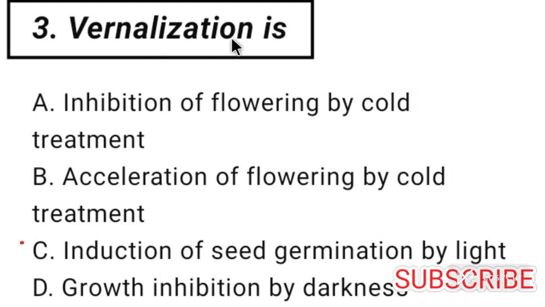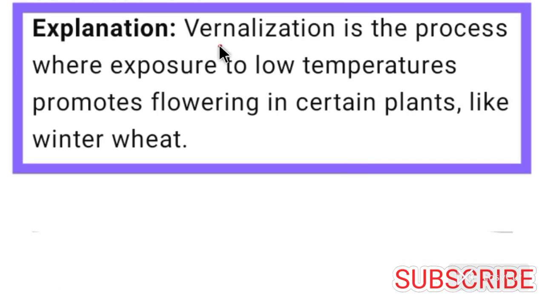Question number 3, vernalization. Vernalization refers especially to the promotion of flowering by a period of low temperature. So option B is correct for question number 3, acceleration of flowering by cold treatment. Vernalization is the process where exposure to low temperature promotes flowering in certain plants like winter wheat.